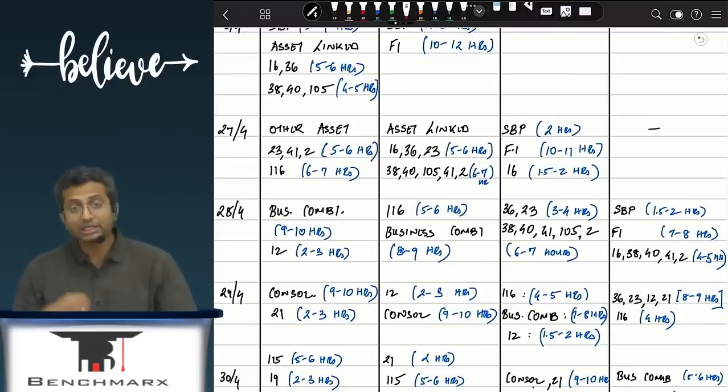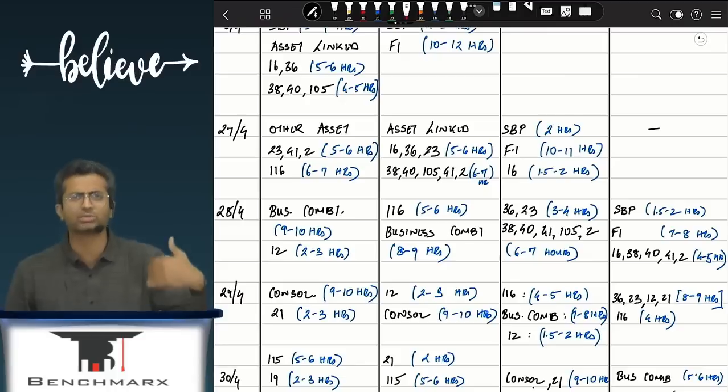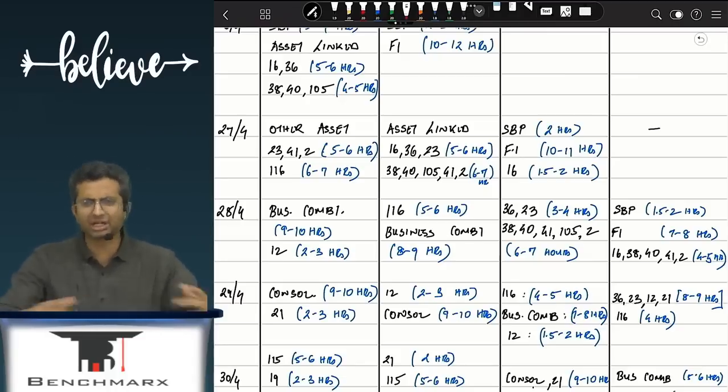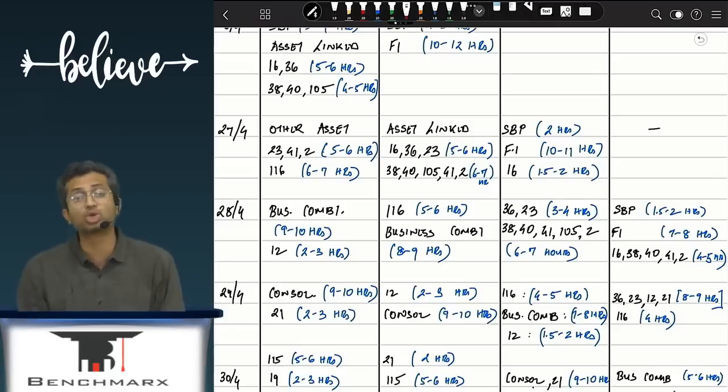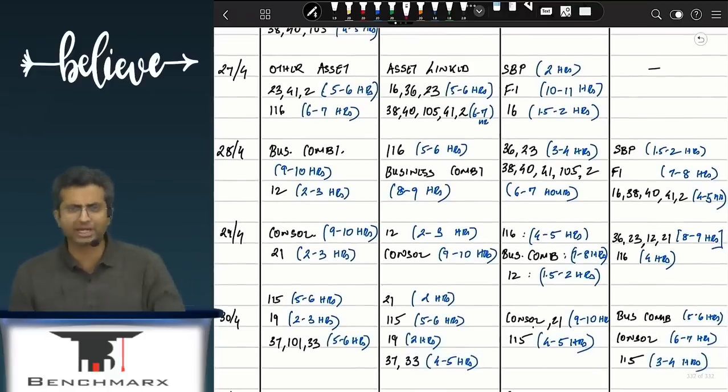So you will then go to the other asset-linked standards like intangibles, investment property, inventories, etc., which will go relatively faster. Target 1 to 1.5 hours each for the other topics other than these 3. So once you are done with these other asset-linked standards, in the sequence, on a fresh day, try to finish leases.